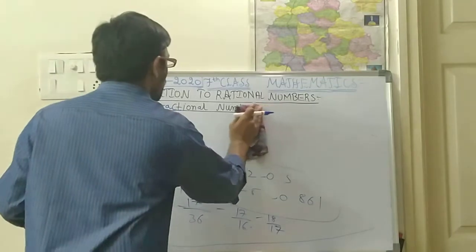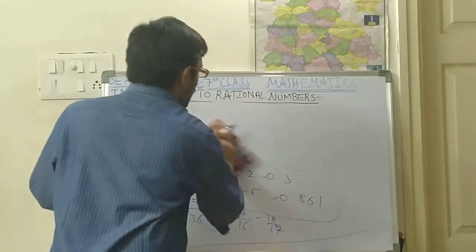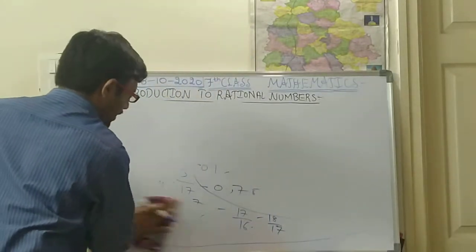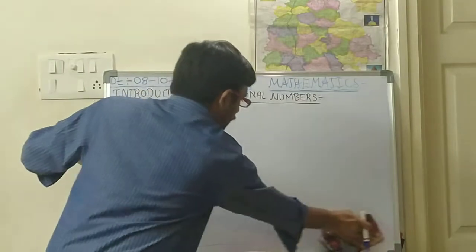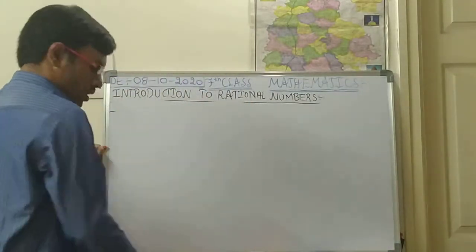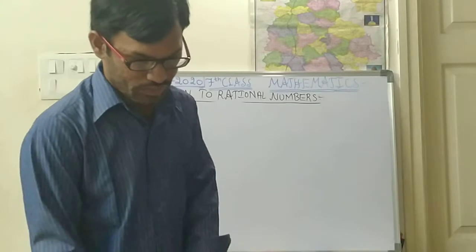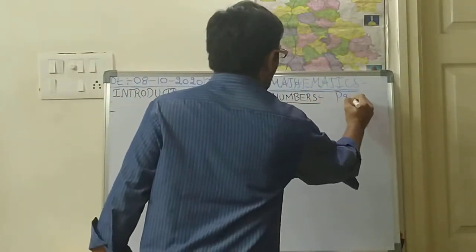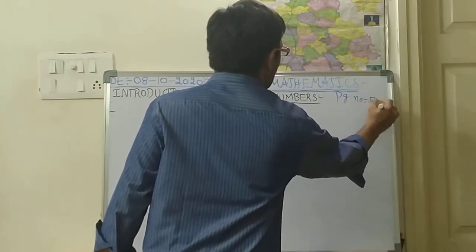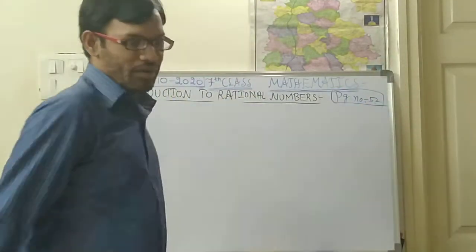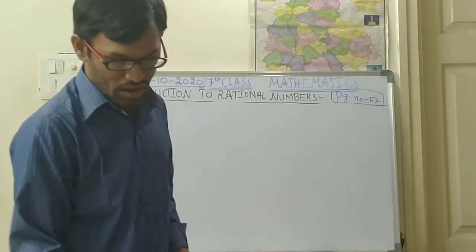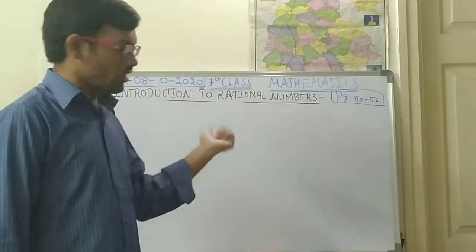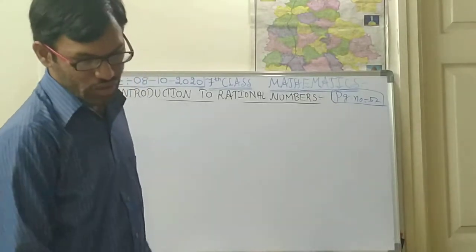We should do some problems based on finding the positive fractions and the negative fractions. If you want, you can open page number 52 of your textbook. After exercise 6, introduction to fractional numbers is there, and in that there is an exercise to do.